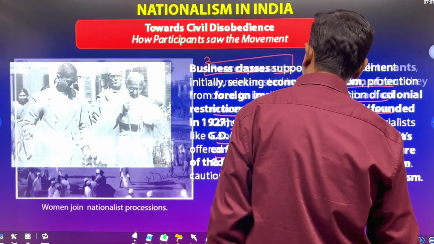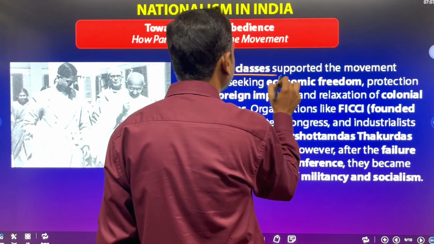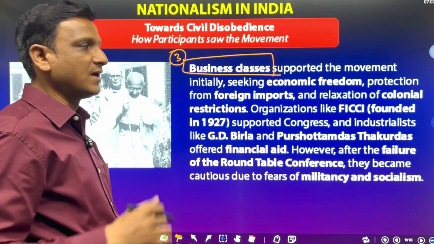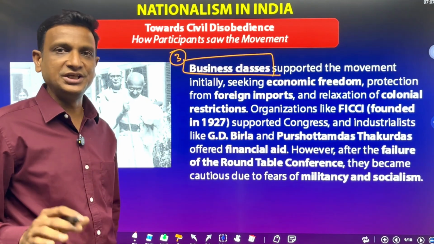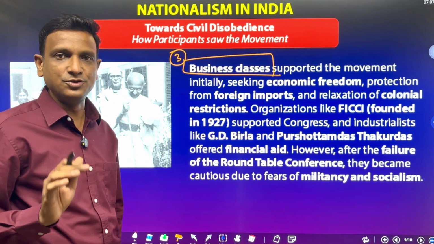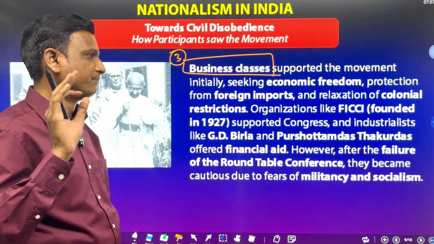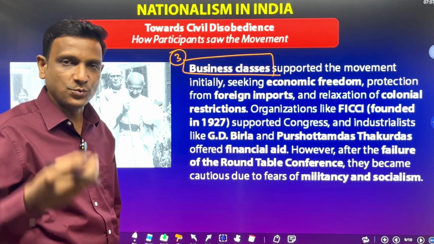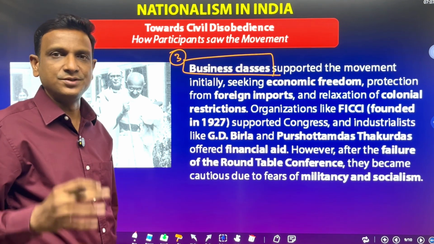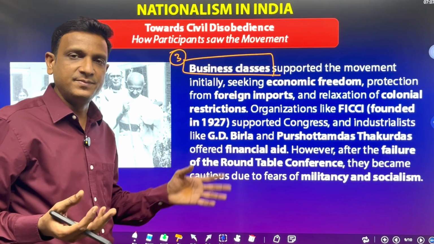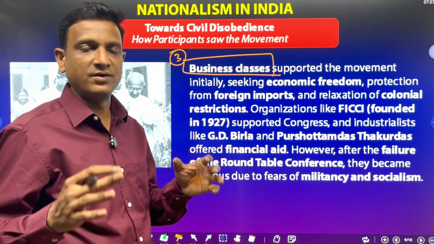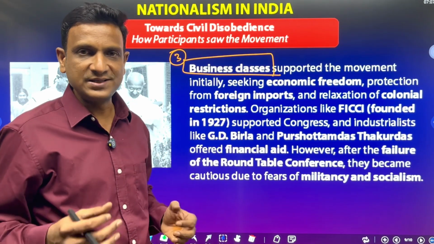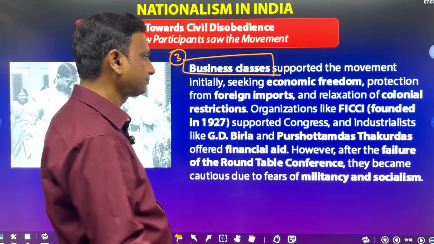So the next group of people, what happened? You see the business class. Third one, business class. The business class supported the movement initially, the civil disobedience movement. They gave funds also. Because they thought that for foreign imports, the customs duties were very high. So these businessmen felt that if we get our independence, our own nation, we get relief, customs duties will be less, and by that we get more profits.